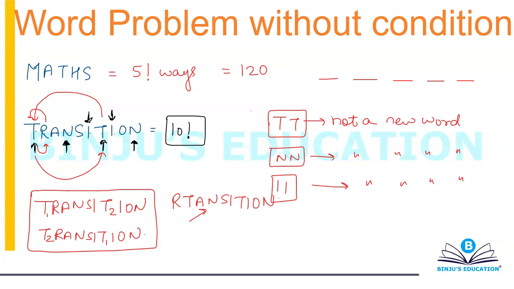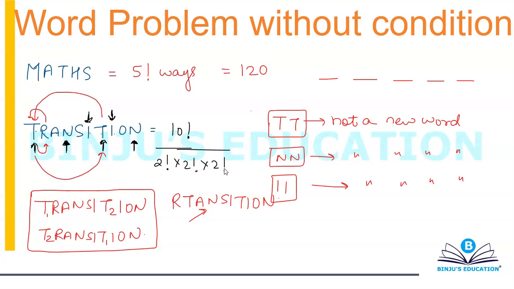So your answer typically becomes 10 factorial divided by the extra cases or the double cases that we have counted, divided by 2 factorial into 2 factorial into 2 factorial, because interchanging of two T's and interchanging of two N's and interchanging of two I's will not give me a new word.